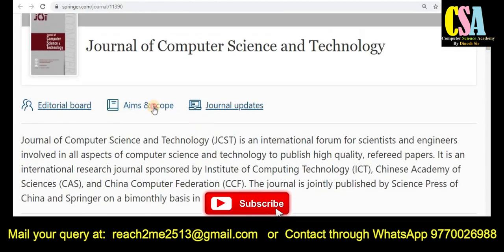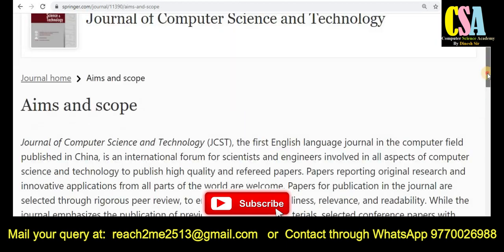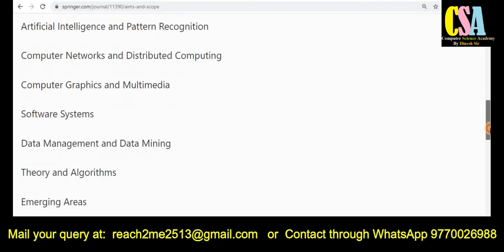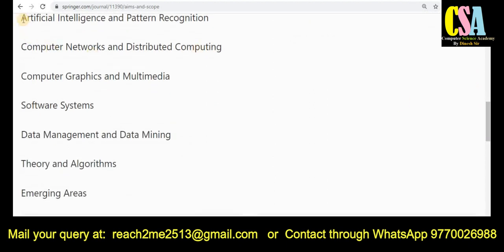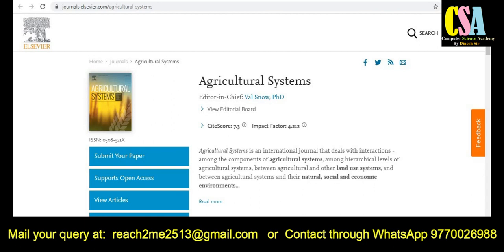And what types of topics and titles are covered by this journal? Just click on the aim and scope. Here you will get all the topics and titles to publish your research paper. So these are the topics and titles of your area. If your research area matches these particular topics, then you can publish your research paper in this quality indexed journal.